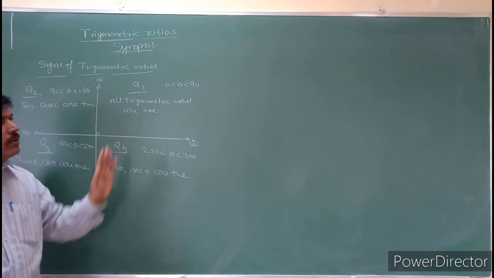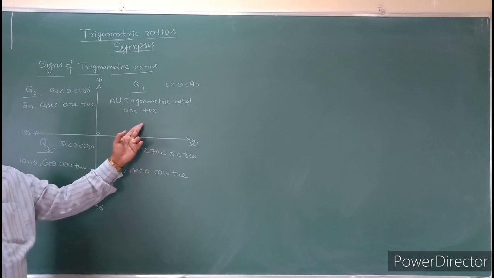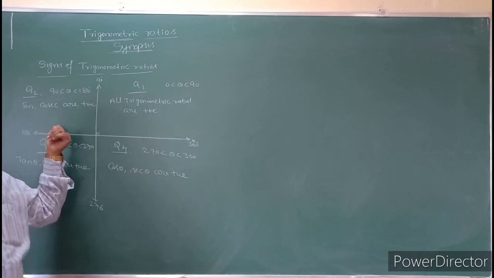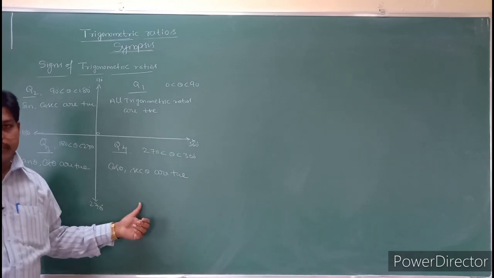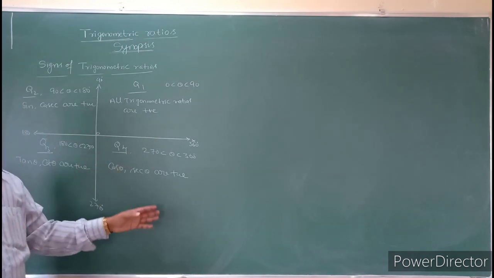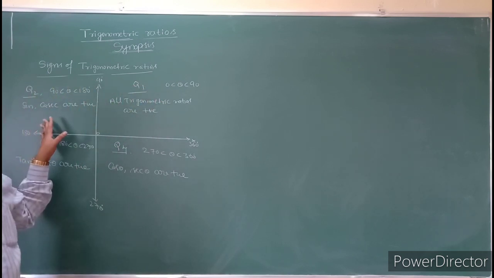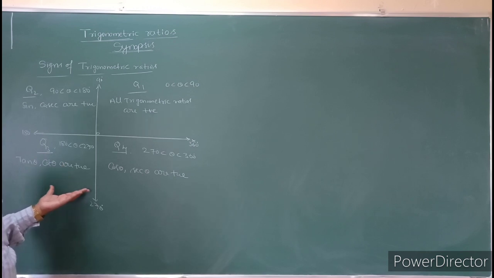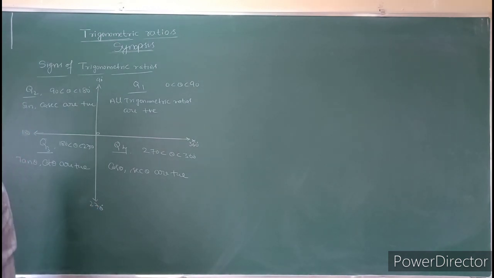So how can you remember this? All silver tea cups. All silver. First starting with the sine, so you have to remember that as silver. Next one is tea, that is nothing but the tan, and it will start with the cups, so it will start with the cosine. Okay, so all silver tea cups. So all trigonometric functions are positive in the first quadrant. Sine and its reciprocal cosecant are positive in the second quadrant, tan and cot are positive in the third quadrant, and in the fourth quadrant, cos and secant are positive.